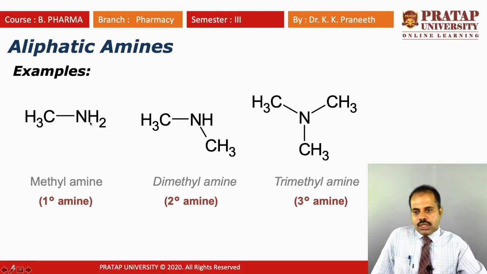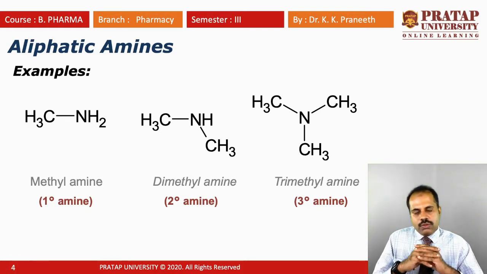CH3NH2 is called a primary amine because it has only one CH3 group; the remaining two are hydrogen atoms. Dimethylamine is a secondary amine; it contains two CH3 groups and NH. And this is the tertiary amine, where all the hydrogens are replaced by CH3 groups. So it's called trimethylamine, a tertiary amine.